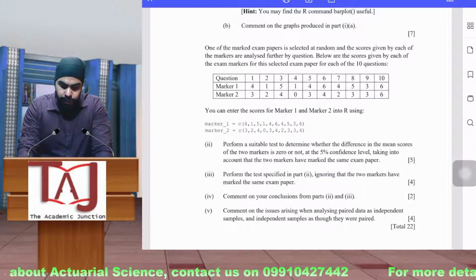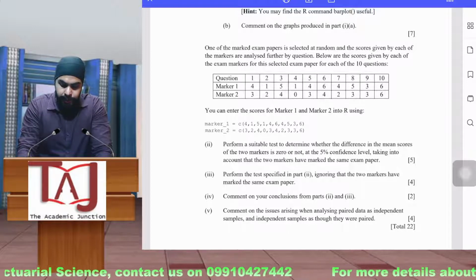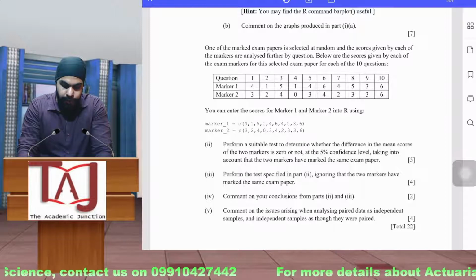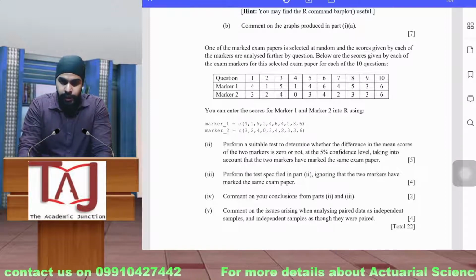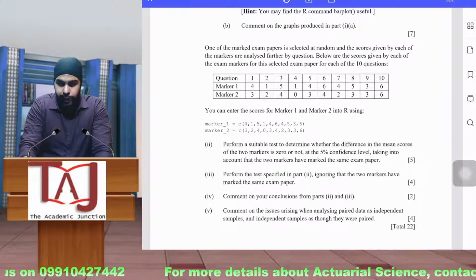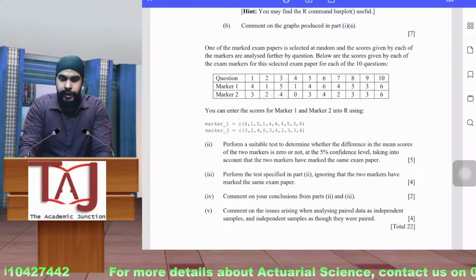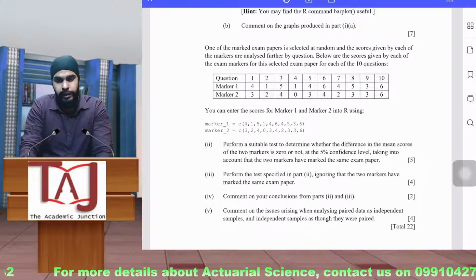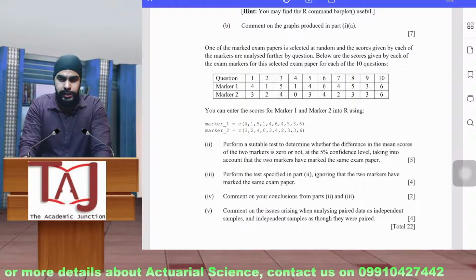Perform a suitable test to determine whether the difference in the mean scores of the two markers is 0 or not. So all of those who have attempted the initial classes, wherein after the basic R we started the CS1B.